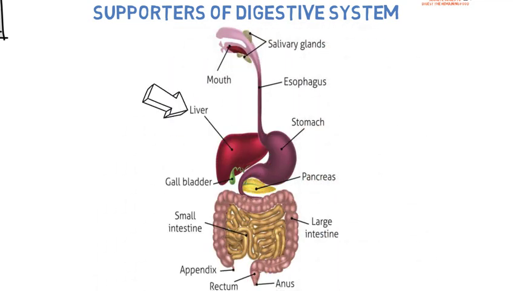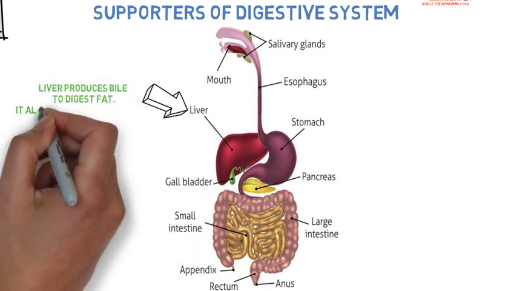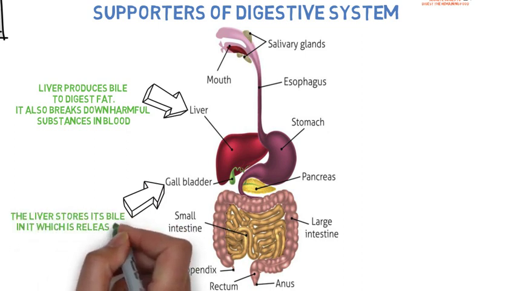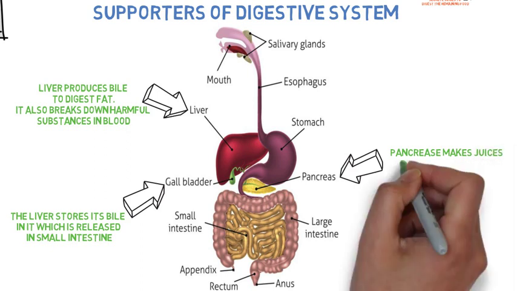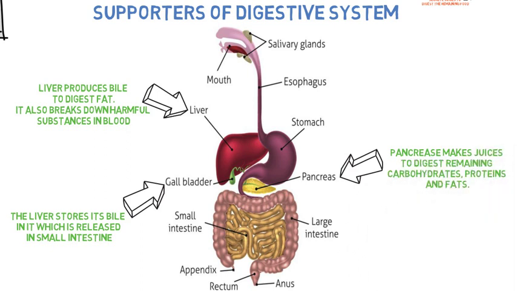Liver. The liver is the largest organ in our body. It is at the upper part of the abdomen. The liver produces bile to digest fat. It also breaks down harmful substances in blood. Gallbladder. The liver stores its bile in the gallbladder, which releases it into the small intestine. Pancreas. The pancreas makes juice to digest remaining carbohydrates, proteins and fats.